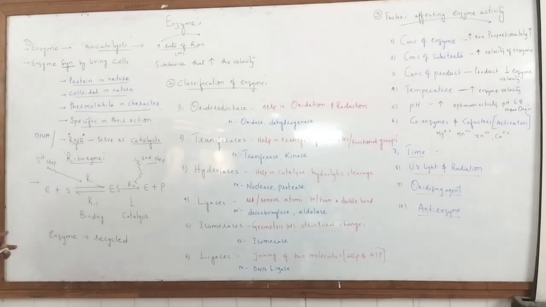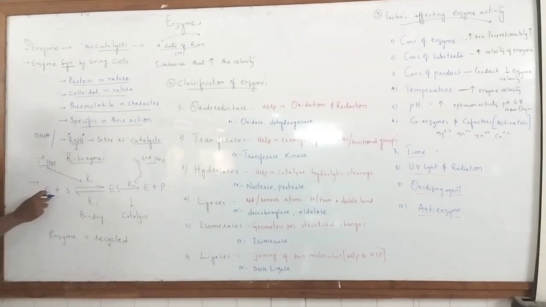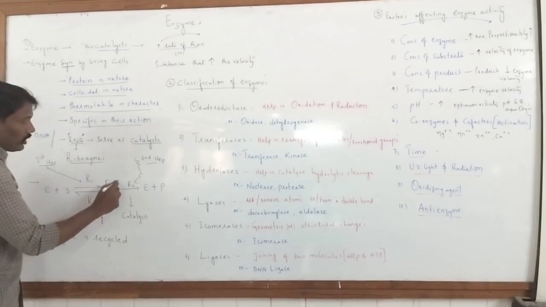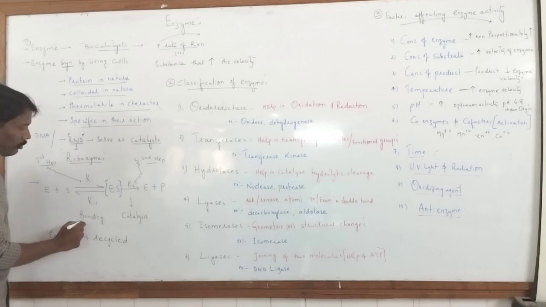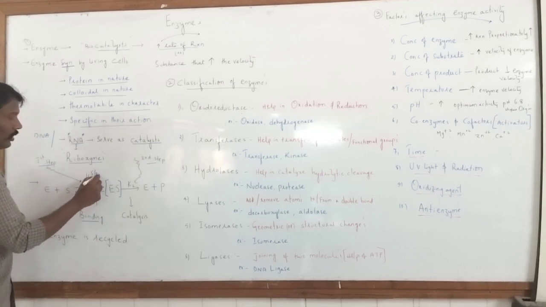When you see here, there is an equation for how enzyme kinetics will work. We will discuss it in the enzyme kinetics class, but here we will have one idea. In the enzyme equation, we have two different steps, step 1 and step 2. In step 1, the enzyme reacts with a substrate to form the enzyme substrate complex, which is a binding step, and a slow step.